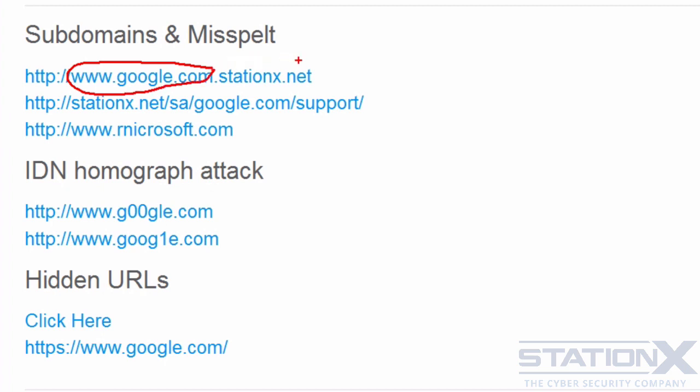So we know that that's dodgy looking, and that's the real domain. Are there any subdirectories? Here we can see some subdirectories. So we know that that's a dodgy URL. That's the real domain. Are there any misspellings? And here we go. Misspellings.